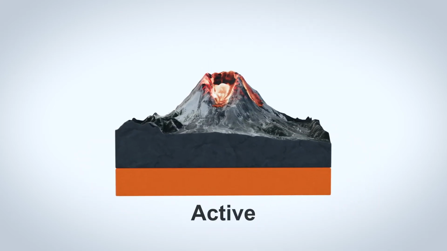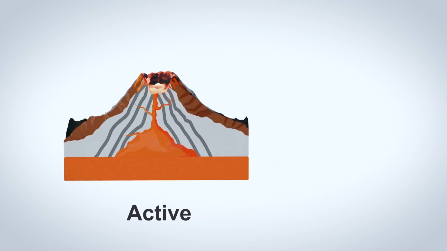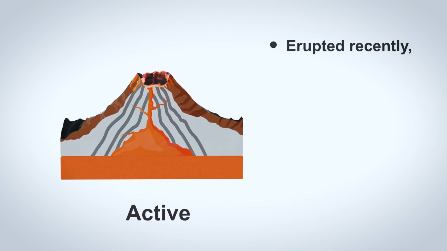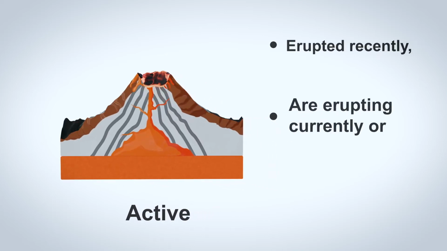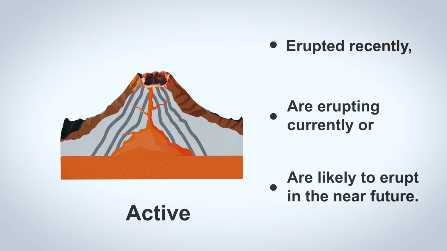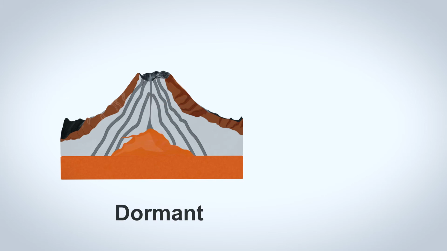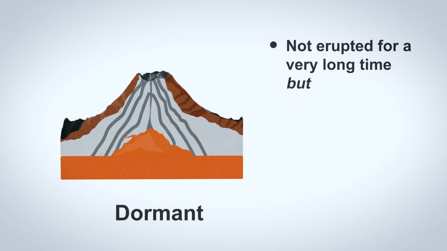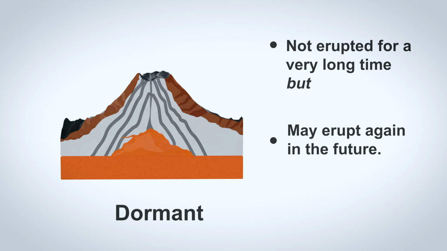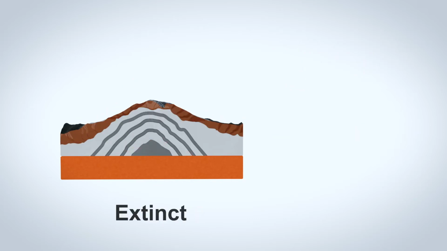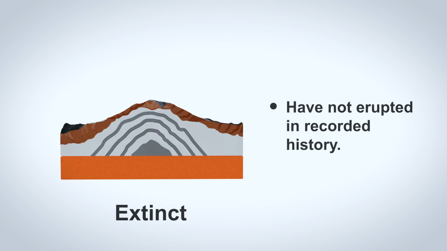Active volcanoes are classified as volcanoes that have erupted recently, are erupting currently, or are likely to erupt in the near future. Dormant or sleeping volcanoes are volcanoes that have not erupted for a long time, but may erupt again in the near future. Extinct or dead volcanoes are volcanoes that have not erupted in recorded history.